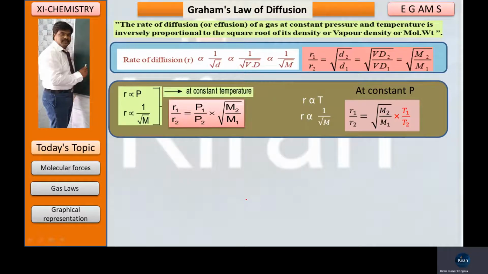That only I am showing here. So R is directly proportional to P, and R is directly proportional to 1 by root M here. R1 by R2 is equal to P1 by P2 into root of M2 by M1.